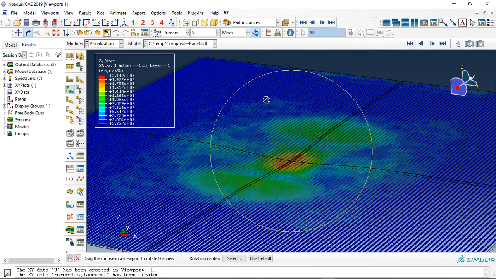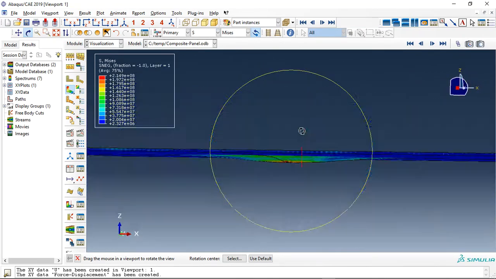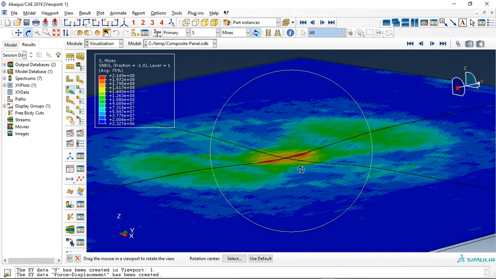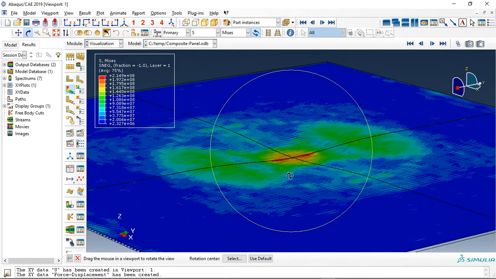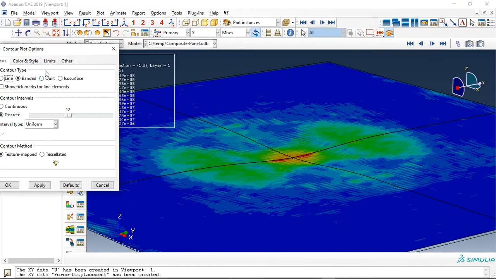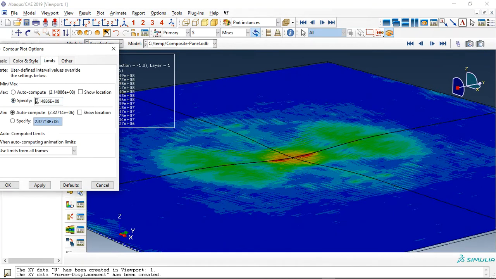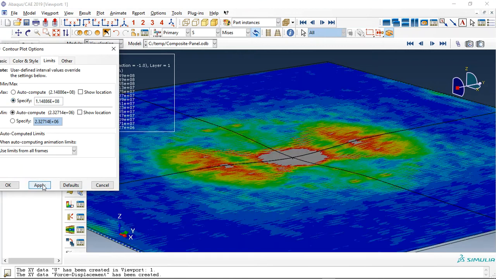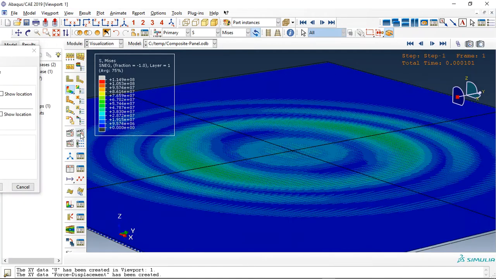Now let me check the stress. It is a good view of the stress, and we can use a limit for this to have a better view. For instance, make this 1 instead of 2. See that it is better. And let's click on animate.